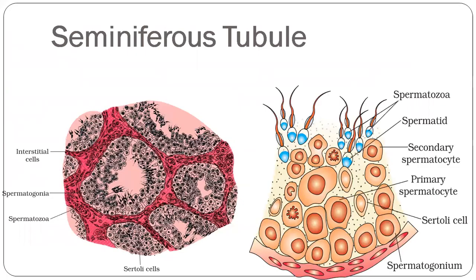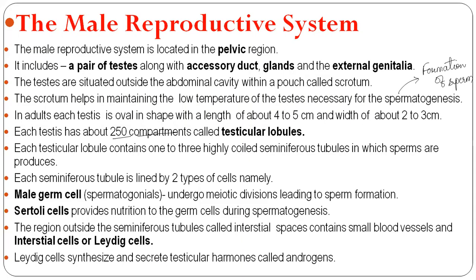How do the Sertoli cells help in the production of the sperms, what are the different functions of the Leydig or the interstitial cells, and what hormones are secreted in the production of the sperms. So here in the male reproductive system, today we studied where it is situated. It is situated in the pelvic region of the male. It includes a pair of testes, accessory ducts, glands, and external genitalia, which we call the penis.